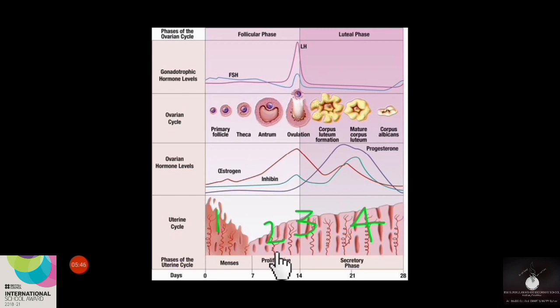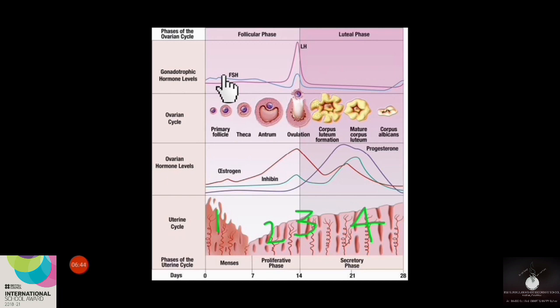During the proliferative phase, or the follicular phase, the hypothalamus will secrete a hormone known as GnRH, that is gonadotropin releasing hormone. This gonadotropin releasing hormone will act on the anterior pituitary, which will facilitate the release of two other hormones from the anterior pituitary.